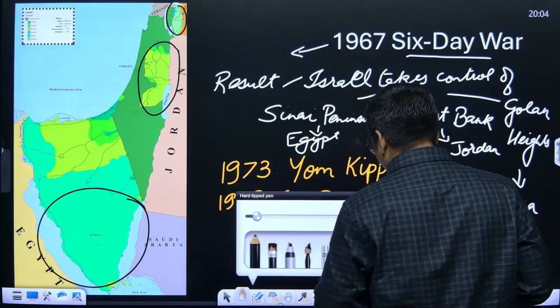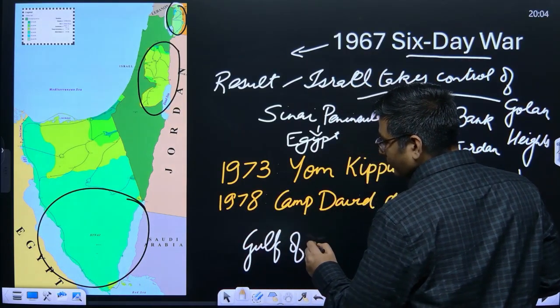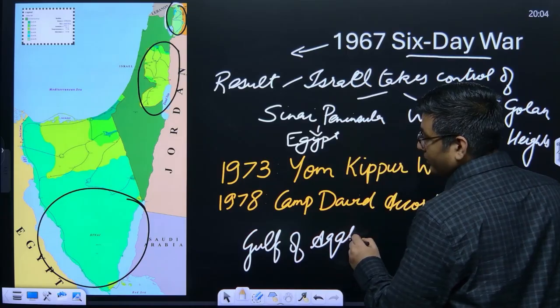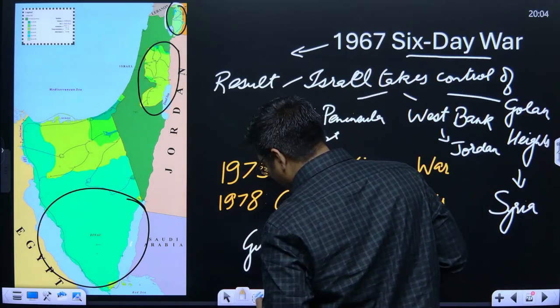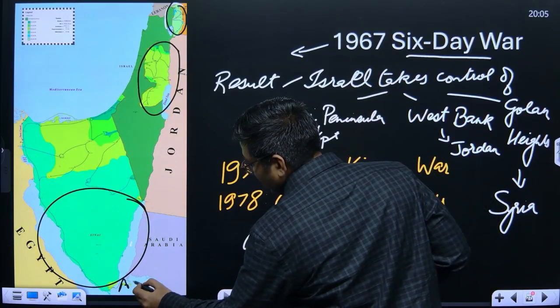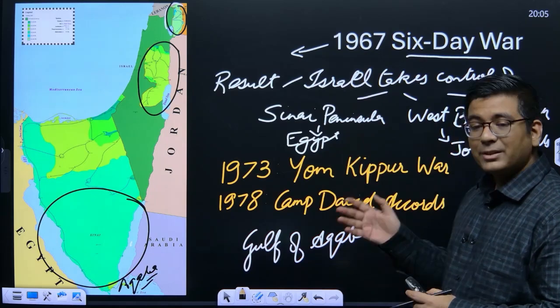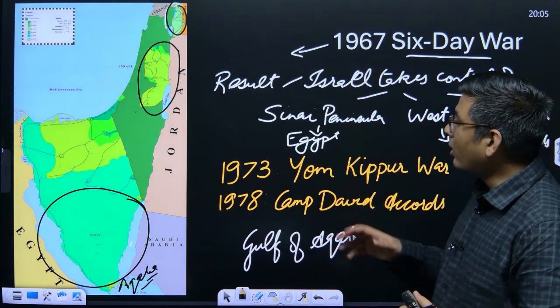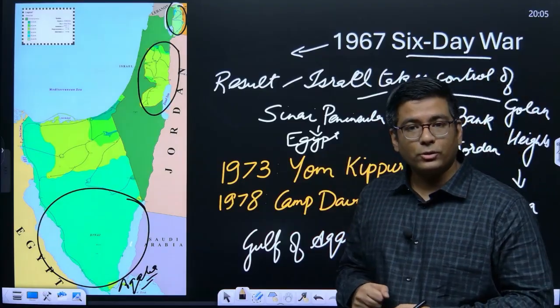regions of Gulf of Aqaba. Okay, so this particular region is the one which is actually called Gulf of Aqaba. Okay, this region is Aqaba. It captures that as well. So now what basically happens is that in this particular regard, a large amount of territory is lost.